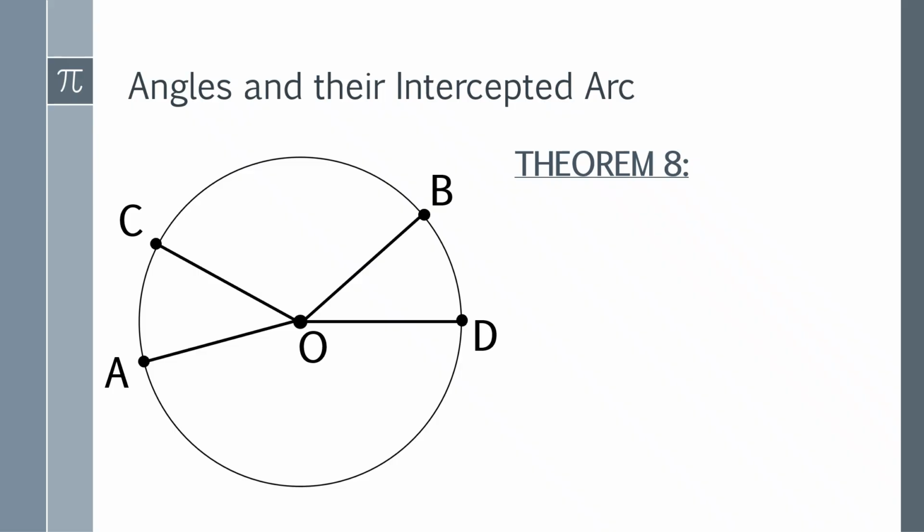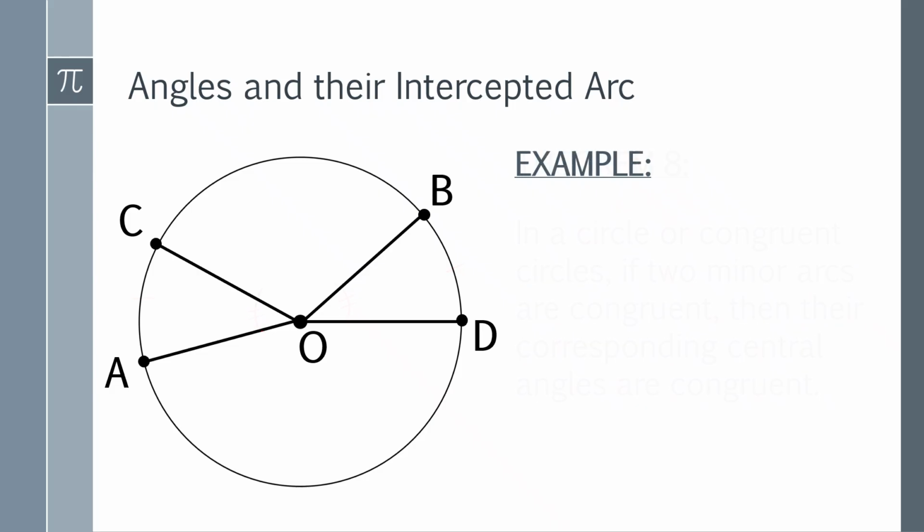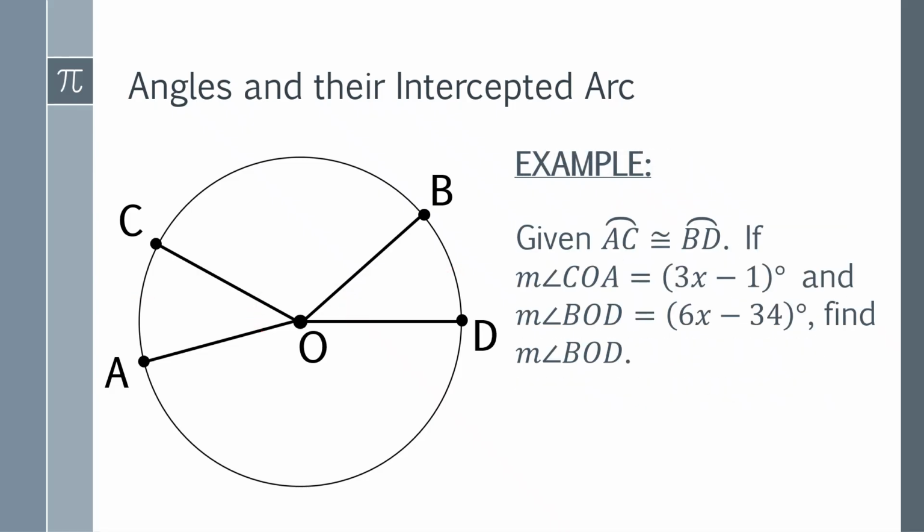Theorem number 8, parang binaligtad lang po itong theorem number 7. In a circle or congruent circles, if these two minor arcs, just like this one, are congruent to each other, therefore, their central angles here are also congruent to each other. Okay? So, tandaan nyo lang parati itong theorem na to. Let's have the next one. Let's have first an example.